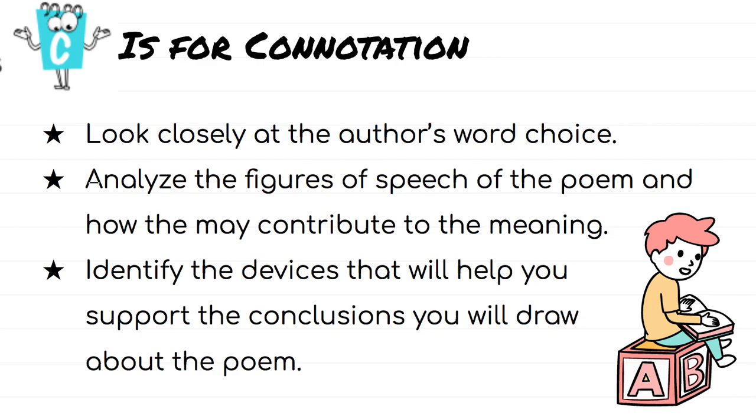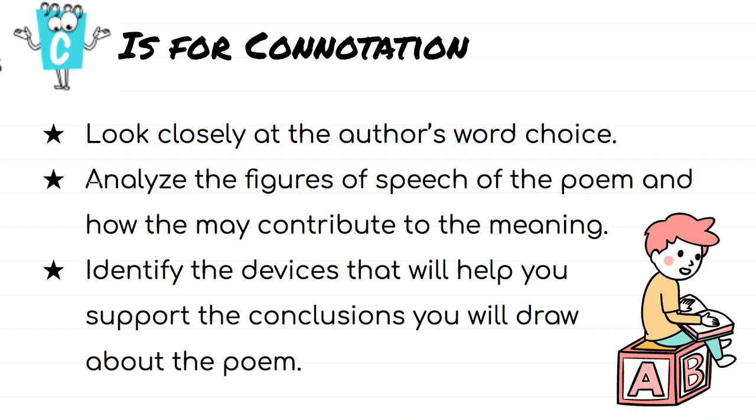And then the C is for connotation. Now, connotation has to do with the words, right? The specific words that the author, or the poet in this case, decides to use. So we want to look closely at the word choice, right? What words does the poet use throughout the poem? Because that's important. So we want to analyze any figurative language, right? So figures of speech that we see throughout the poem. Because a lot of times, figurative language contributes to the meaning, right? The poet is trying to help you think of certain things in a specific way. Like if they're giving either a metaphor or a simile, where they're trying to compare something, right?